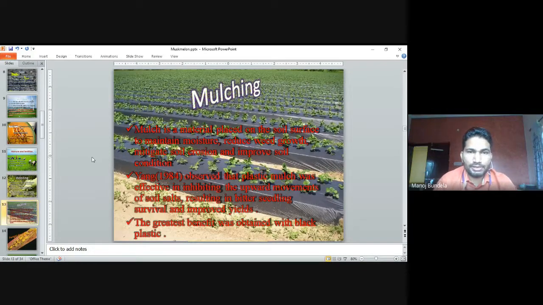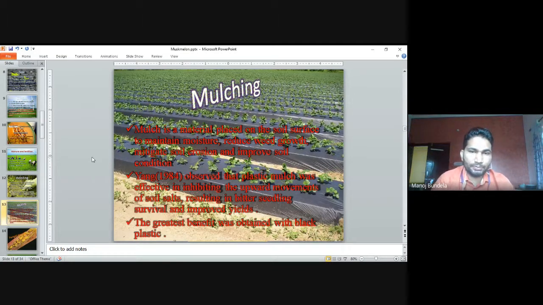Mulching. Mulch is a material placed on the soil surface to maintain moisture, reduce weed growth, mitigate soil erosion and improve the soil condition. So why do we go for mulching? It will reduce the weed growth. If we use black mulch, the weed growth will be reduced. It will maintain the soil moisture. Weed growth will be reduced, and it will reduce soil erosion. Soil will not pass from one area to another area.